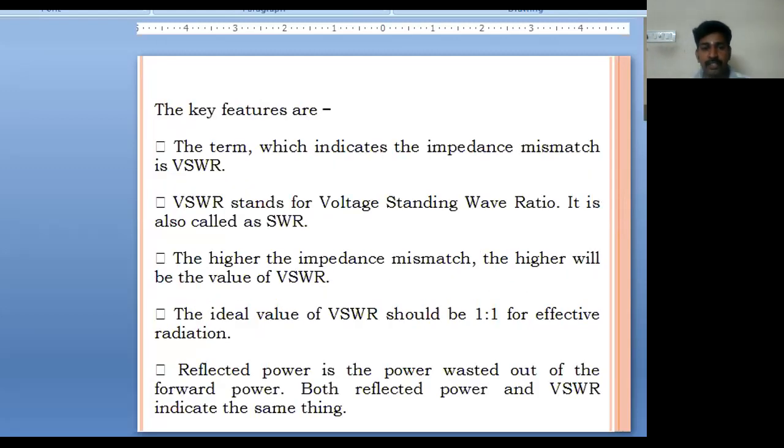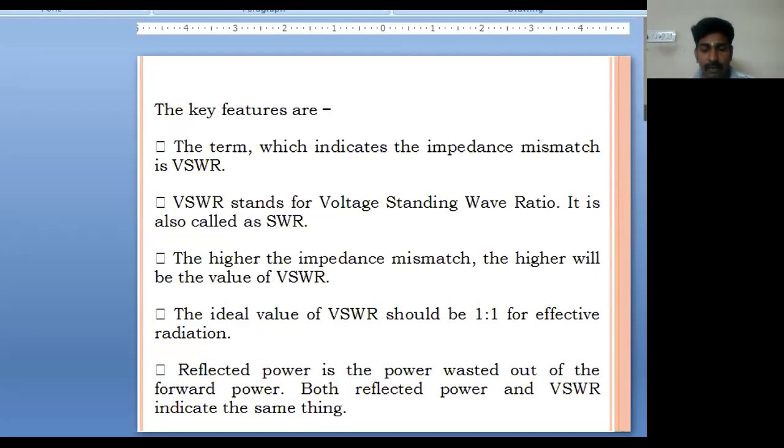Some of the key features: the term which indicates the impedance mismatch is voltage standing wave ratio. It is also called standing wave ratio. The higher the impedance mismatch, the higher will be the value of VSWR. If the impedance mismatch is high between the transmitting side and the receiving side, then the VSWR value also will be high. The ideal value of VSWR will be 1:1 for effective radiation.